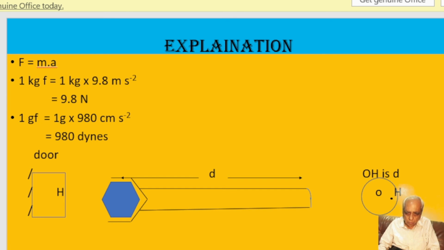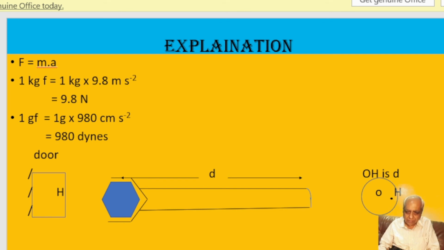A simple example is a door or window. They are hinged at one end. The handle is always fixed at the other end, so that the distance d between the axis of rotation and where the force is applied is maximum. If the handle is fixed in the middle or at the end where the hinges are, then you will have to apply a large force because d would become small. So, the handle is always fixed at the opposite end from the axis of rotation, where the hinges are fixed.